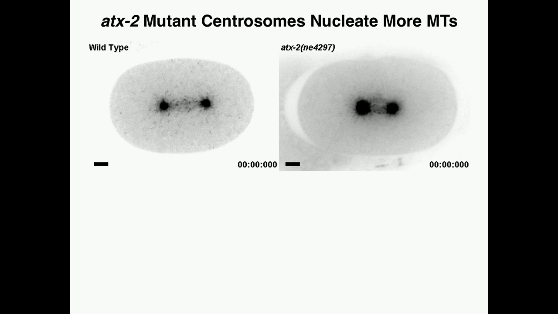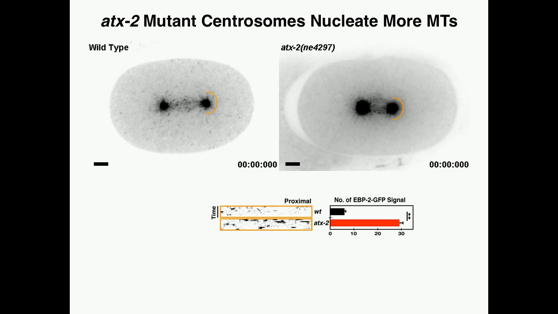The first thing we noticed was that at ATX-2 mutant centrosomes, there's an increase in this GFP-EBP2 signal. Through kymograph analysis, we quantified the number of microtubules that grew out from the centrosome and observed a significant increase in microtubule nucleation in the ATX-2 mutant.